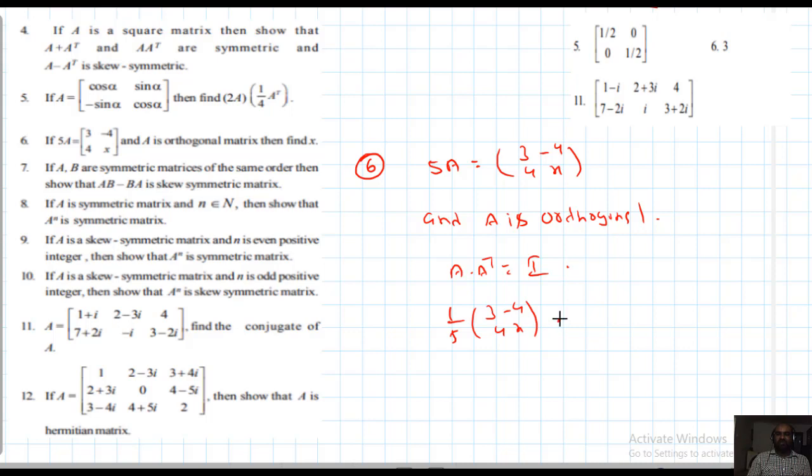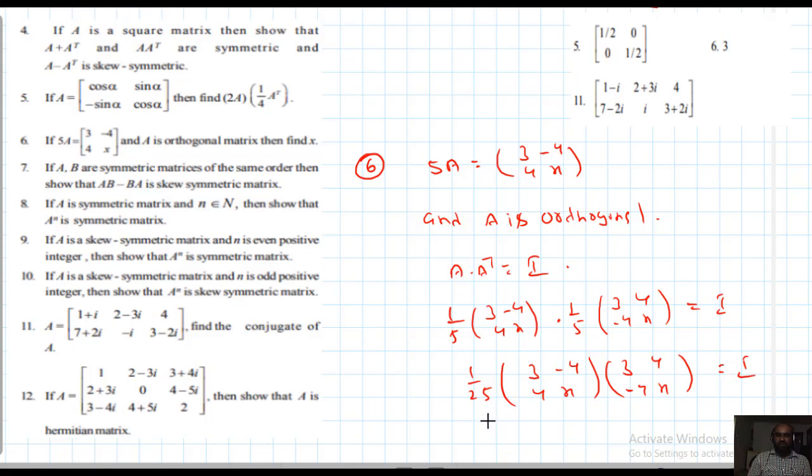So A transpose, same thing we will get, 1 by 5 of 3 4 minus 4x. That is 1 by 25 into the 3 minus 4 4x matrix should be multiplied with 3 4 minus 4x. Your result should be equal to I, 1 0 0 1.